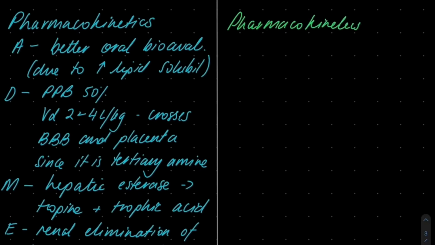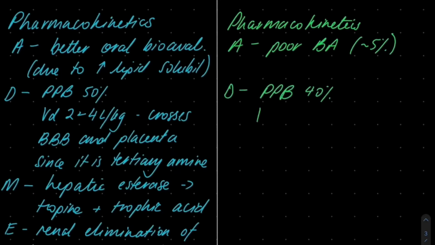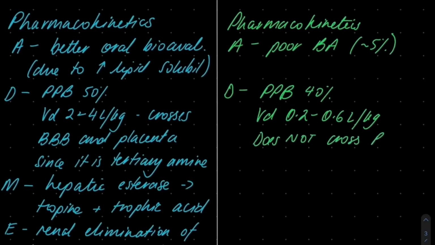In terms of the pharmacokinetics for glycopyrrolate, there is poor oral bioavailability, around 5%, and this is due to its low lipid solubility due to its quaternary amine structure. Due to its quaternary amine structure, it has a charged group which prevents it moving across cell membranes. Because of this, its volume of distribution is much smaller at 0.2 to 0.6 litres per kilogram and is essentially confined in the extracellular fluid.